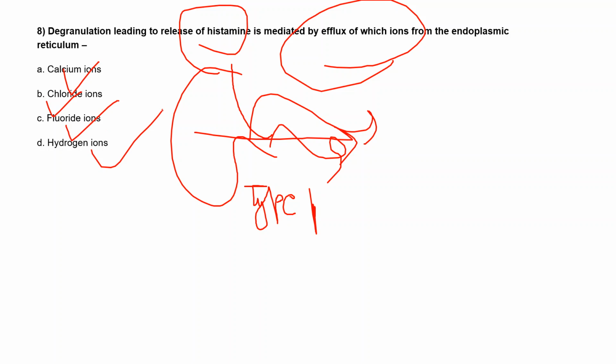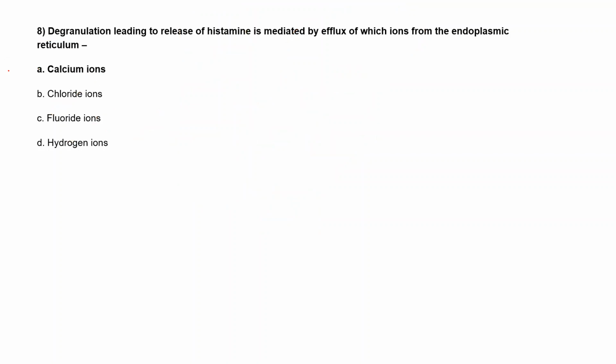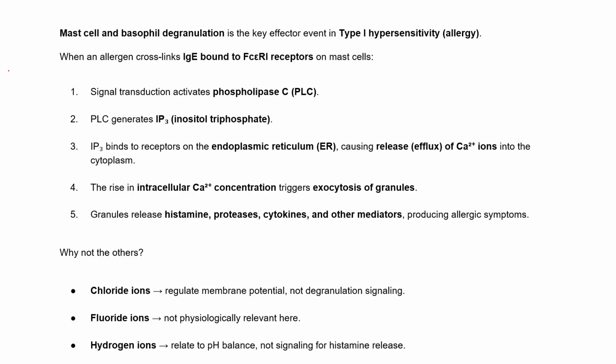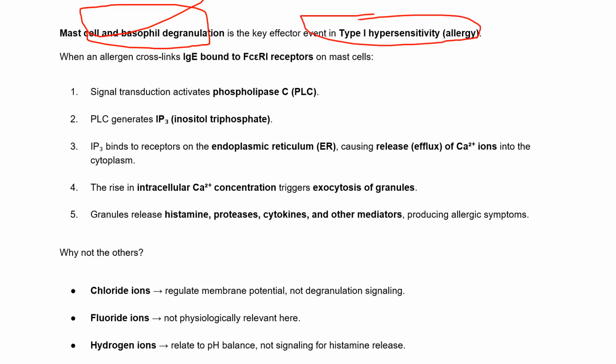Option A. Okay, anyone else? Okay, so you are right. Very good. Calcium ions. So what happens is this mast cell, and we know that mast cell and basophil degranulation all come under type 1 hypersensitivity, right? We know that the allergen cross-links with the IgE and binds to the FcεR receptors on the mast cells, and after that the signal will transduce and activate phospholipase C.